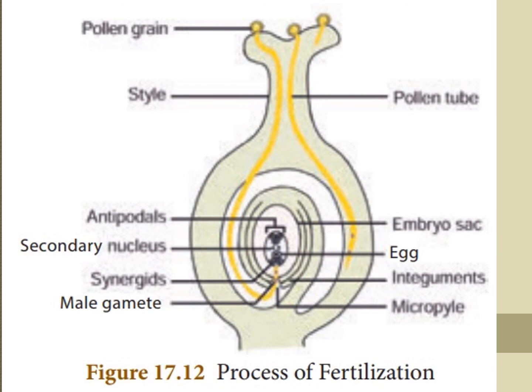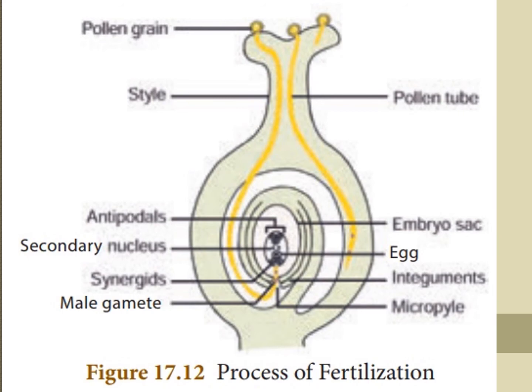The pollen grain sits on the stigma, and after that it goes inside. Yes, yellow color, the pollen tube, like a tube. After that it goes inside the micropyle and enters into the egg. Everybody see the picture.